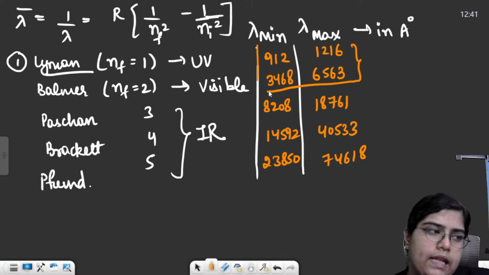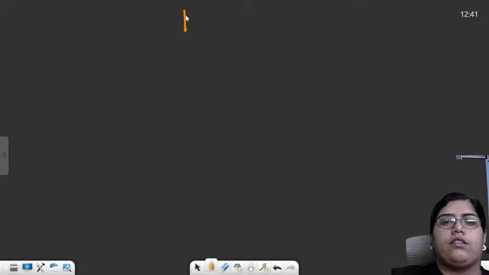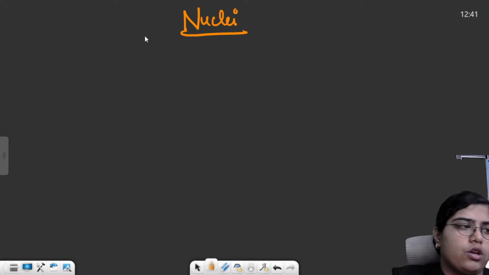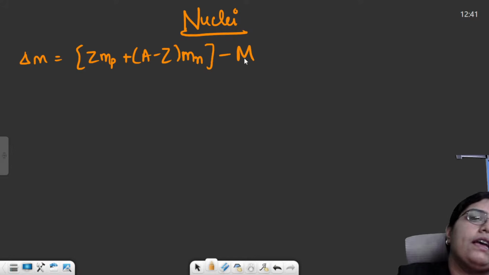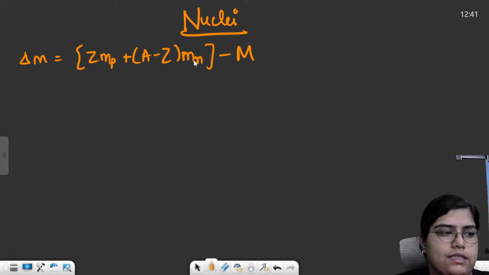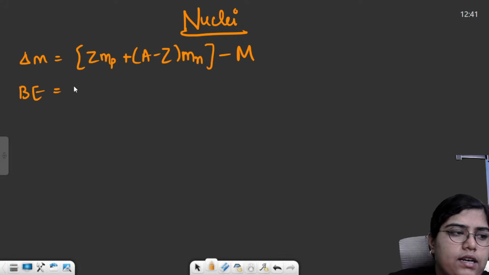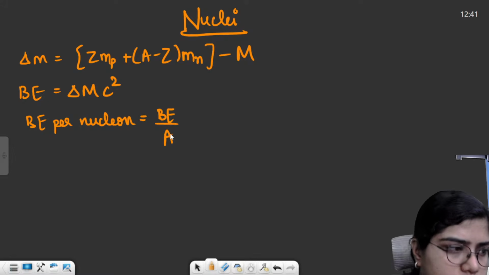Then in the very next chapter, that is nuclei, you need to just remember two things. First, the binding energy and the mass defect. Mass defect can be calculated by Z Mp plus (A minus Z) Mn minus M. M is the observed mass and the other is the calculated mass. This is the mass defect. Then binding energy is basically delta M into c square. Binding energy per nucleon is simply binding energy divided by the mass number A.